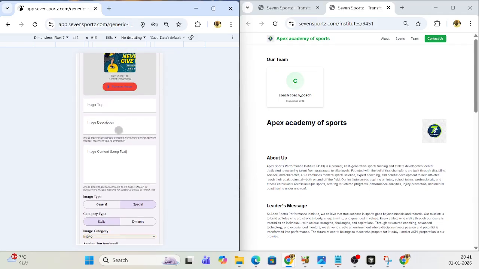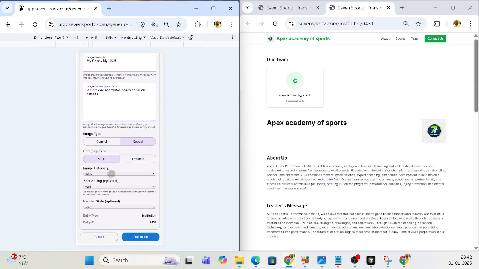The hero image is the top image, so you can put a tagline, and then explain about your academy. Just put anything, but be careful that you put it as hero image, and that's it. Just add it.